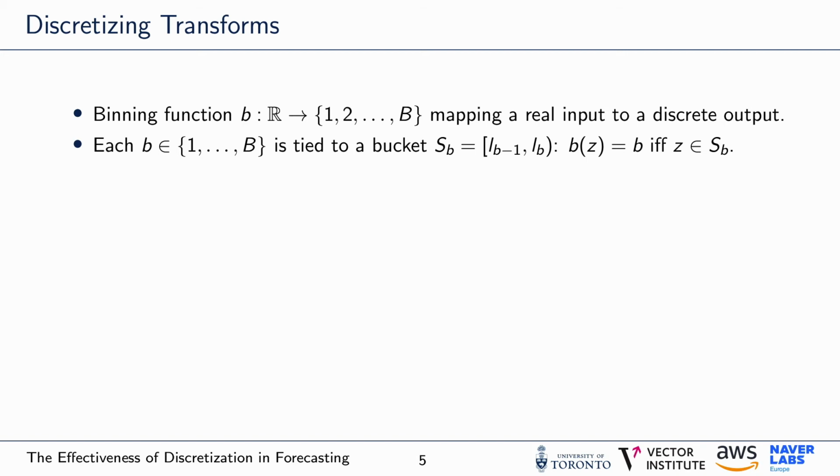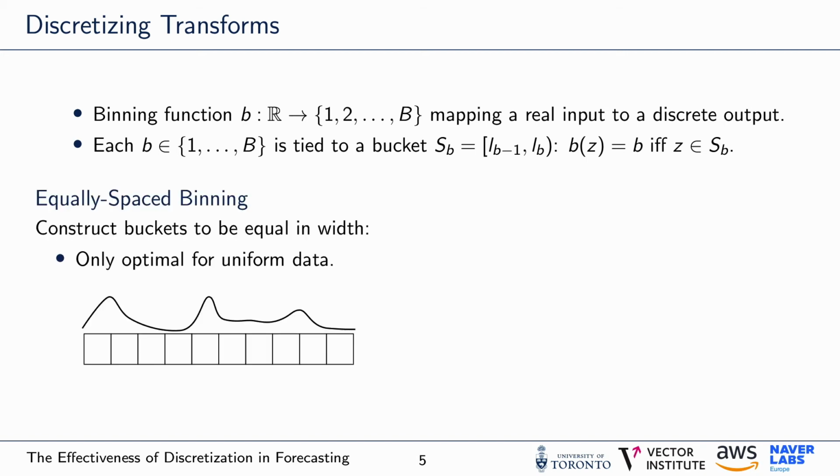There are two main strategies. The first one is equally spaced binning, which constructs buckets to be equal in width. While this is easy to implement, it has one key drawback. It is only optimal for uniformly distributed data. In the plot below, you can see both an exemplary data density over z and the corresponding equally spaced binning with 10 bins. Clearly, the bin edges are independent of the data distribution.